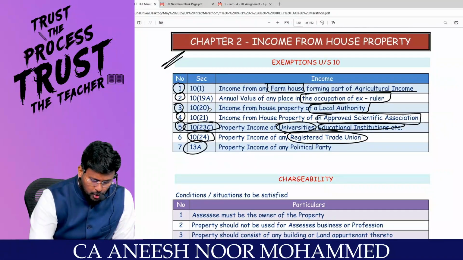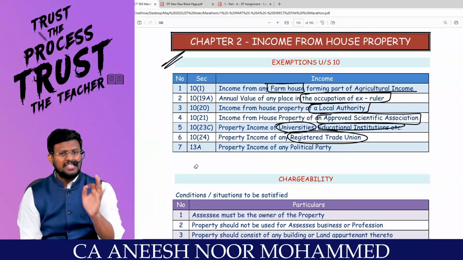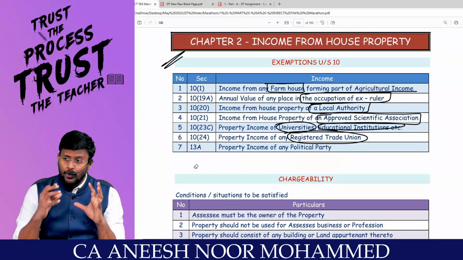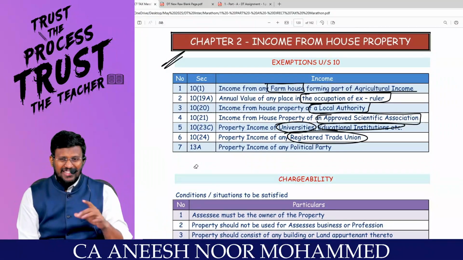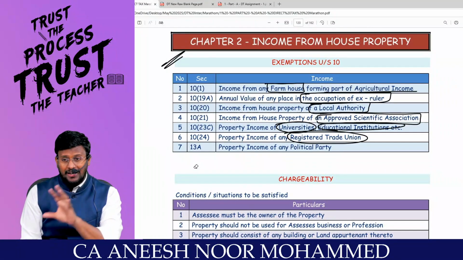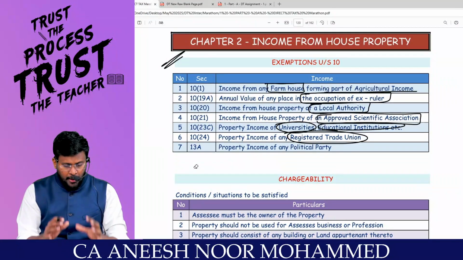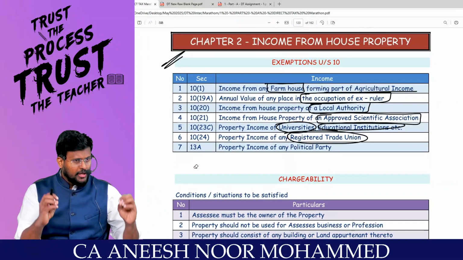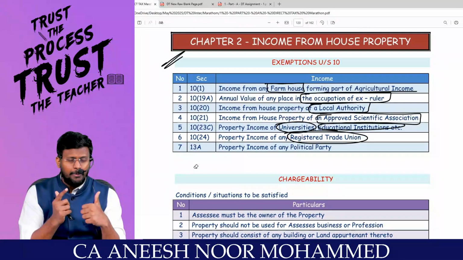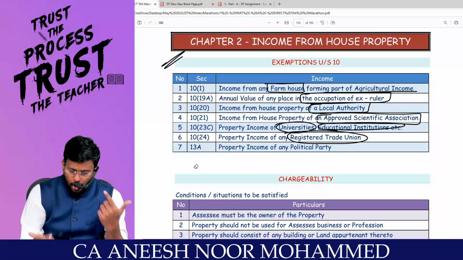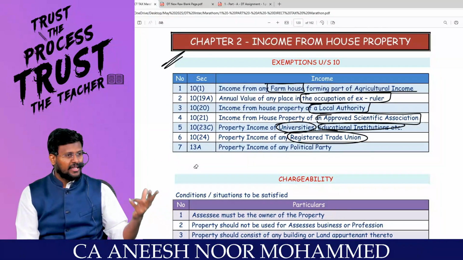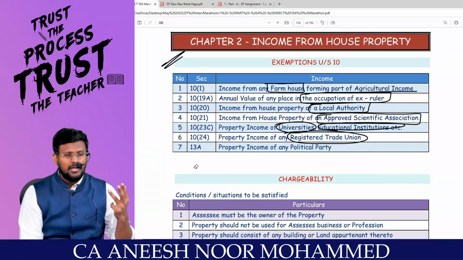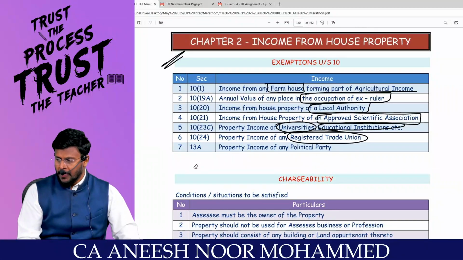What we are supposed to understand is that section 10 is exemption, which is applicable for every head of income. 10(10) gratuity, but the only thing is, gratuity is not fully exempted. A part is exempted and part is taxable. But here, no such part. It is fully exempted. For example, political parties getting house property income, or local authorities, or an ex-ruler, or a registered trade union getting house property income.